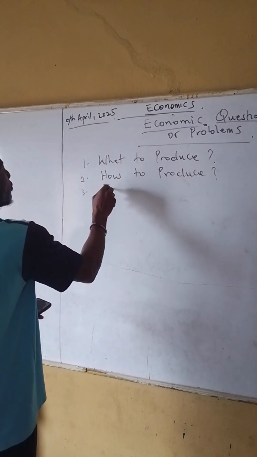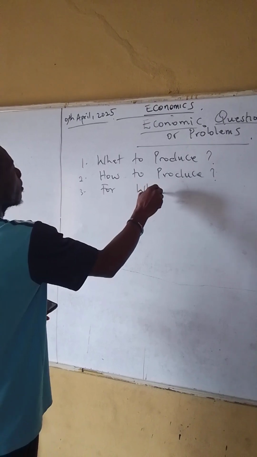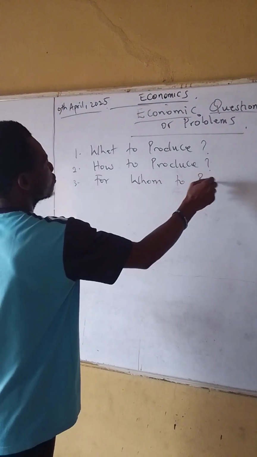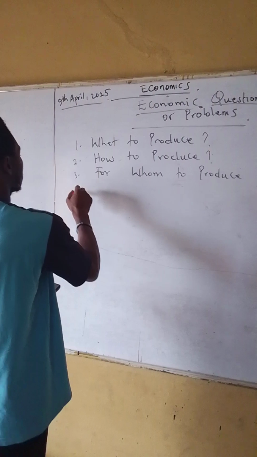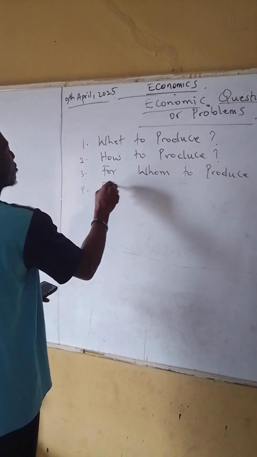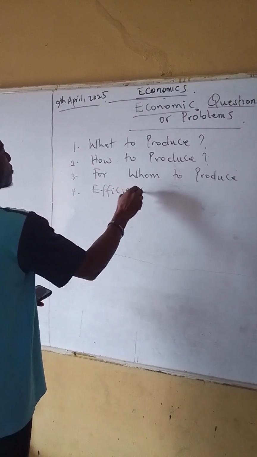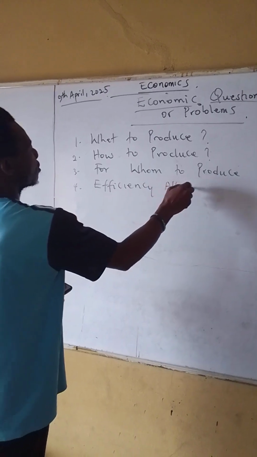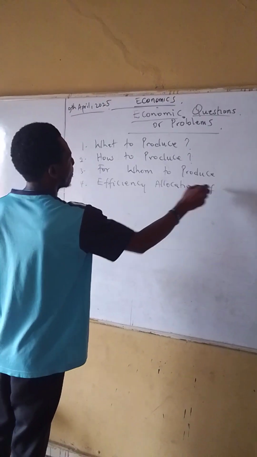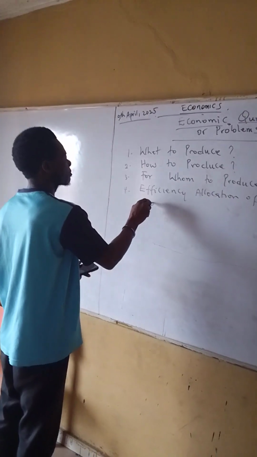Three, for whom to produce. Four, efficient allocation of resources.